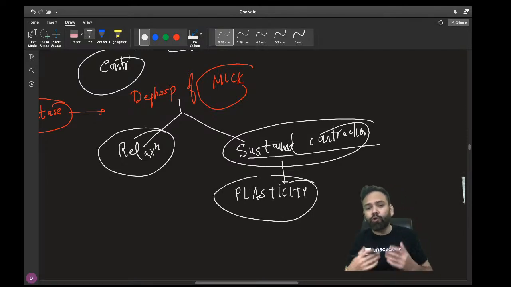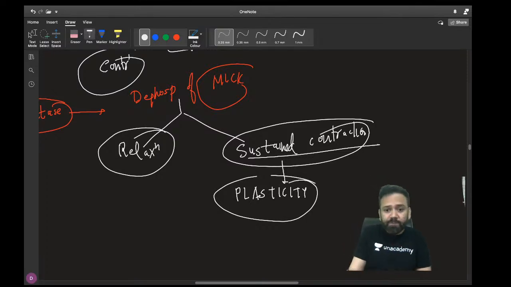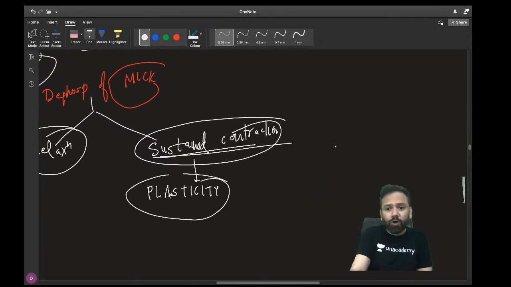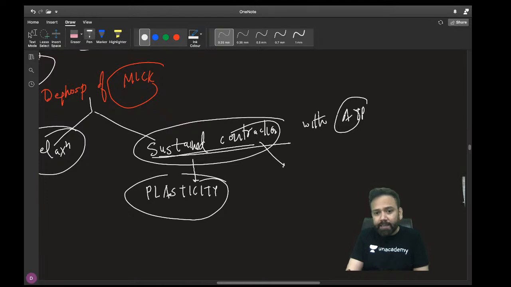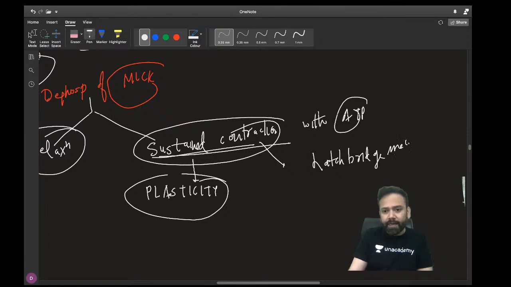Your stomach, your uterus, your bladder, they are not elastic. Your lung is elastic. When you take air inside, it goes outside. But your stomach, bladder and all these are plastic. And this plasticity is because of sustained contraction without use of ATP, without utilizing your ATP. It is to conserve your ATP. And this mechanism is called the latch bridge mechanism.